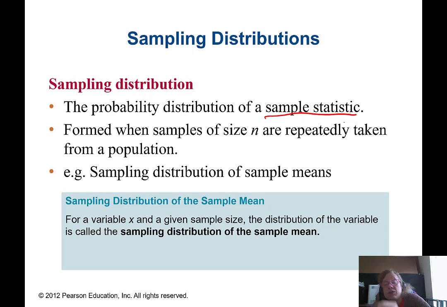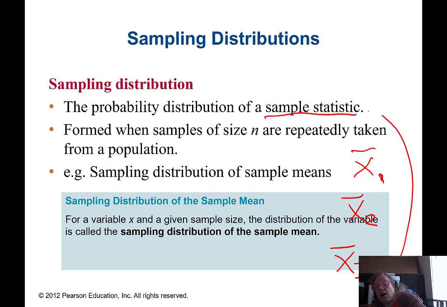You could think about doing this with the sample mean. We could go out, grab 100 students, measure something, take the average, say GPA for the 100 students, throw them all back and do this over and over again. So we could think of having a sample mean number 1, and then for a new sample, a sample mean number 2, and then for a new sample, a sample mean number 3, and so on. If you were able to take all of these potential samples and look at all their values together, that would give you the sampling distribution of that sample mean.